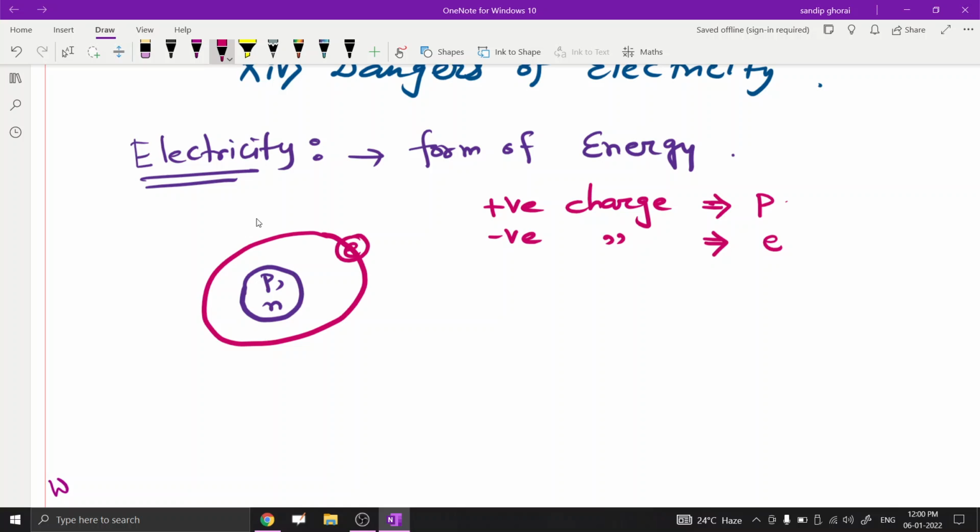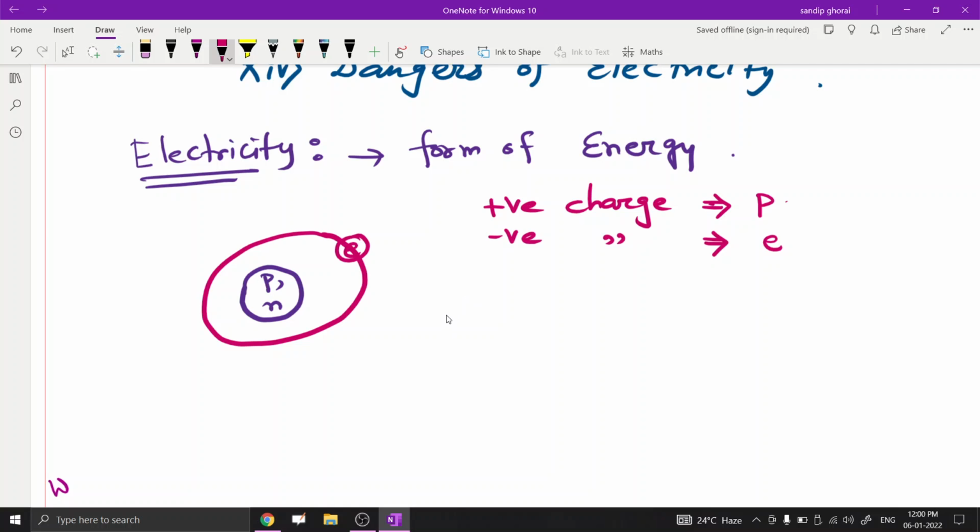Now, in your syllabus only static electricity is there. What is static electricity? In general, when charges stay on an object, they constitute static electricity. That means when positive or negative charge accumulates on a particular body, there is static electricity. And what is current electricity?